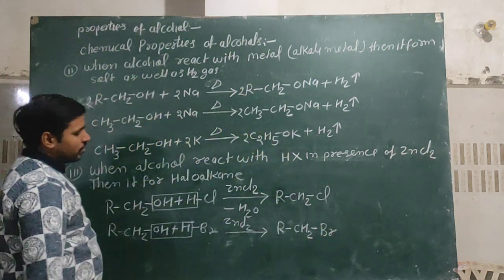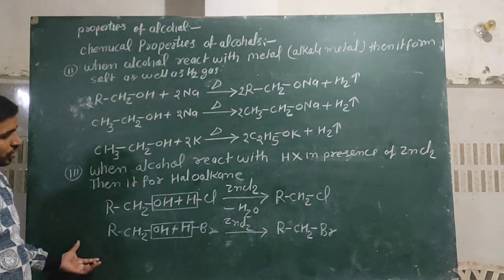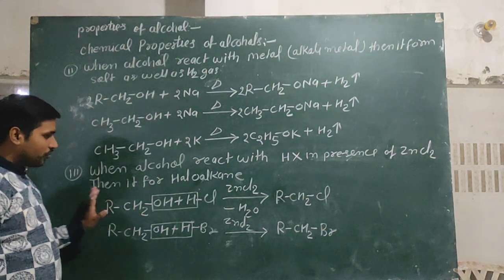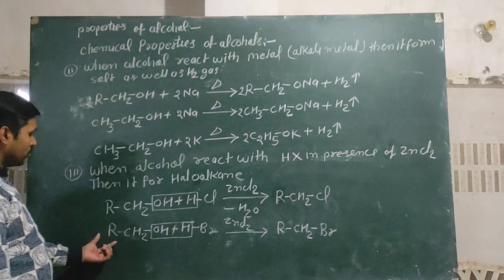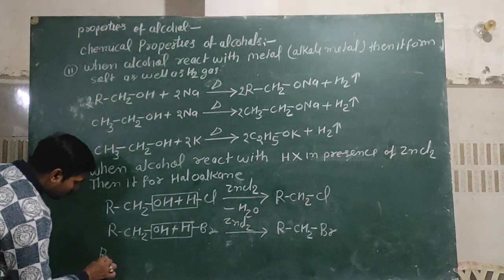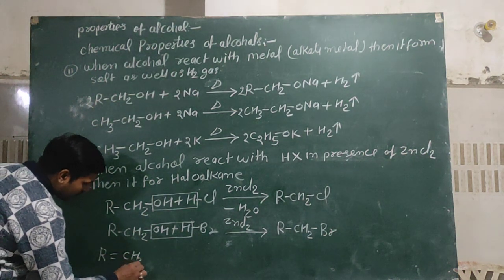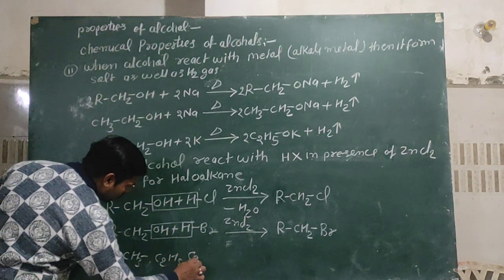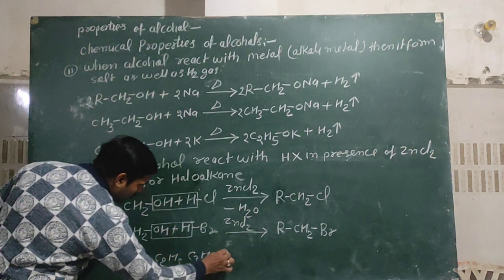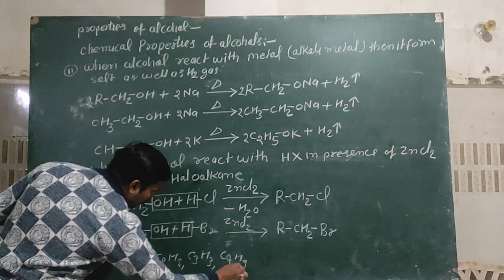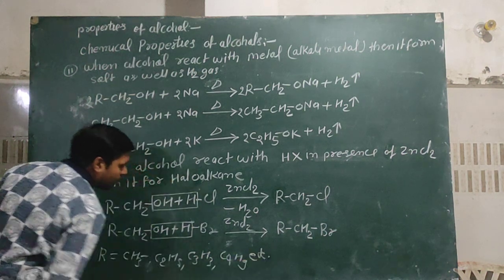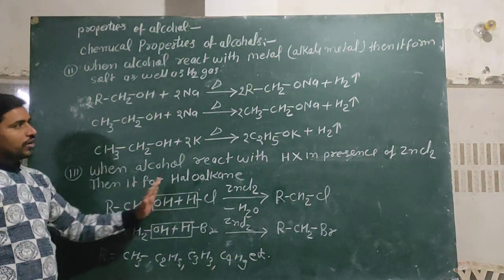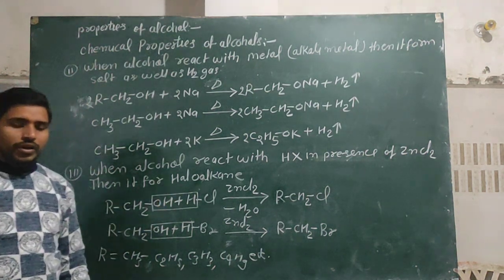Okay. Similarly, you can use iodine and form different type of haloalkane, where R is equal to maybe CH3 methyl, C2H5 ethyl, C3H7 propyl, C4H9 butyl, etc. If you put the value of alkyl group, then you can form different types of product. Okay.